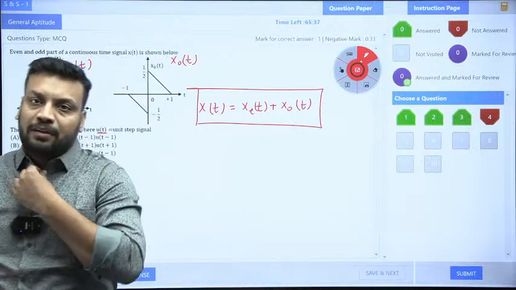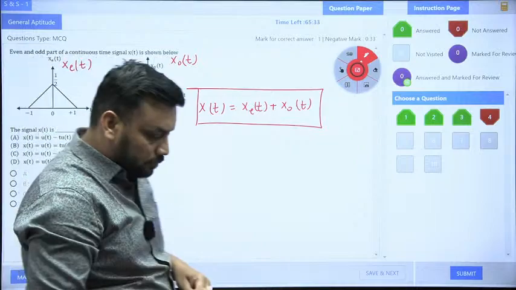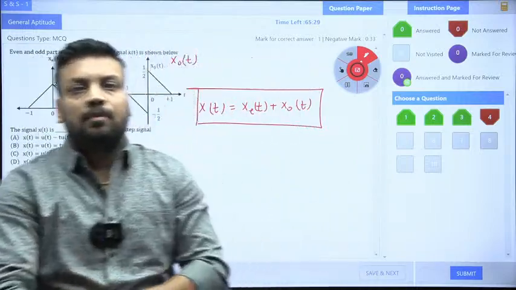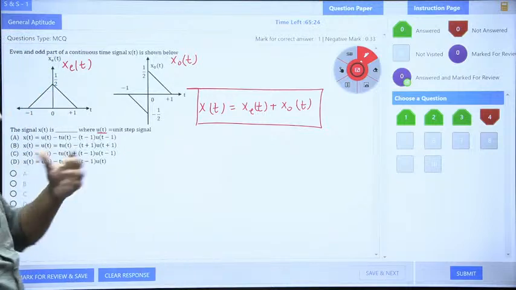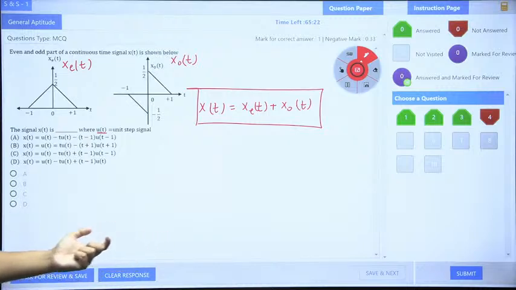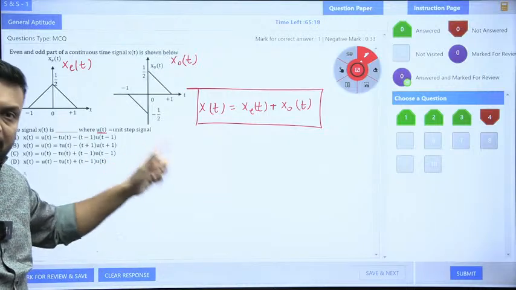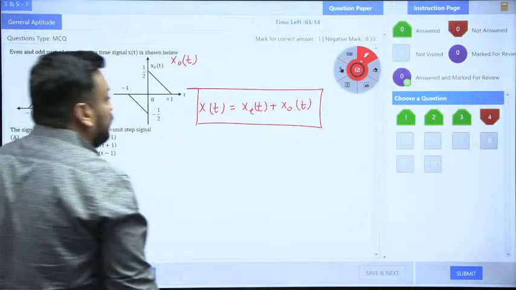I hope this is fine, guys. Is this crystal clear? Yes? Now, if you wish to attempt it fast, tell me the answer. This is an easy question, a 1 mark question. It deserves only 1 mark. If you attempt it, for sure you will get the correct answer. Now come on, tell me, guys.